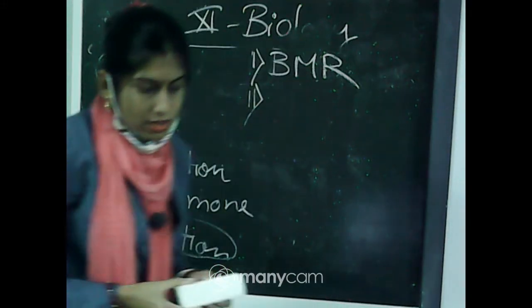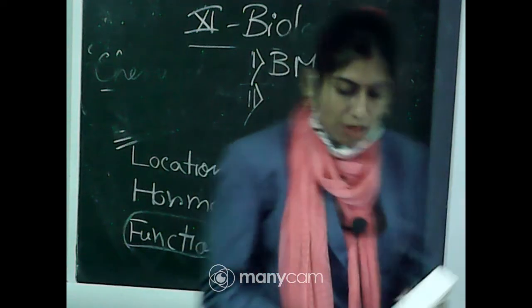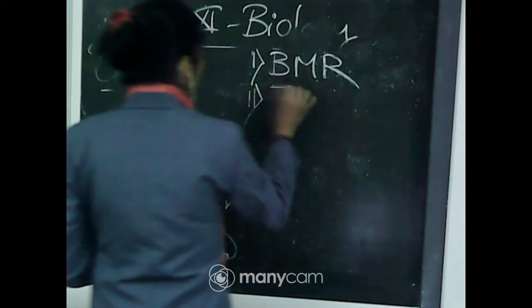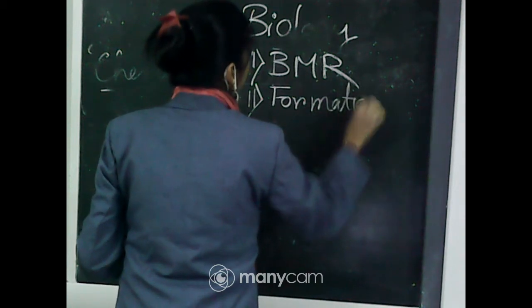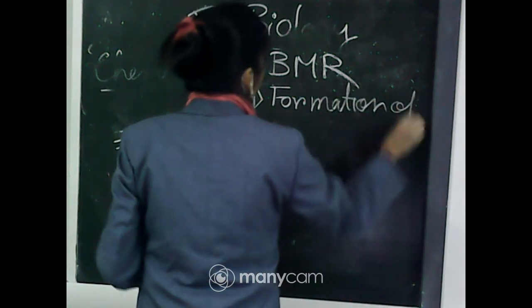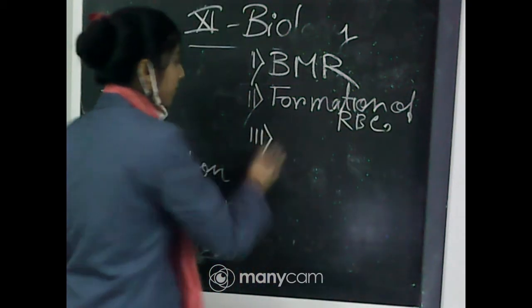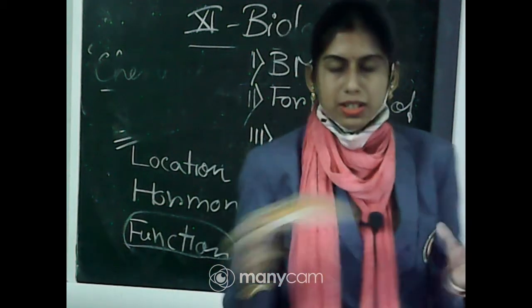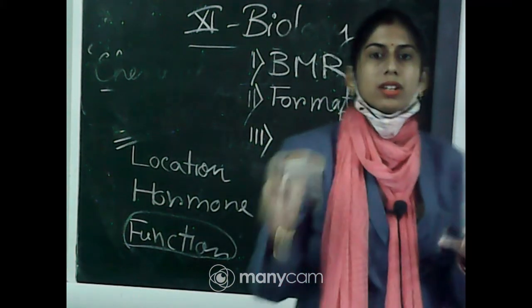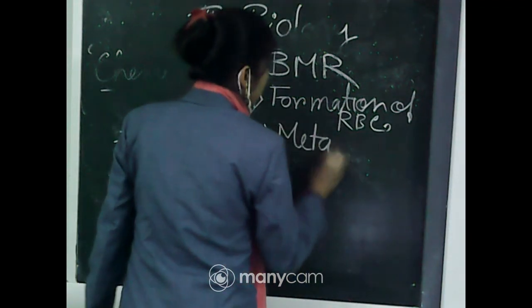Next, this hormone helps in the process of red blood cell formation. It helps in the formation of red blood cells, or in short RBC. The third important function is that this hormone helps in the metabolism of carbohydrate, protein and fat.